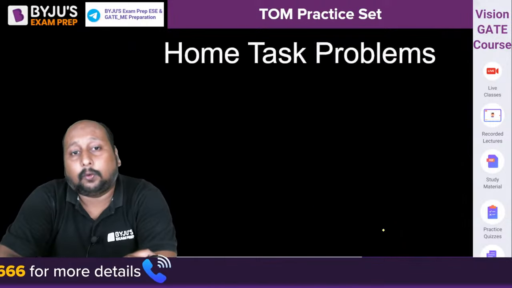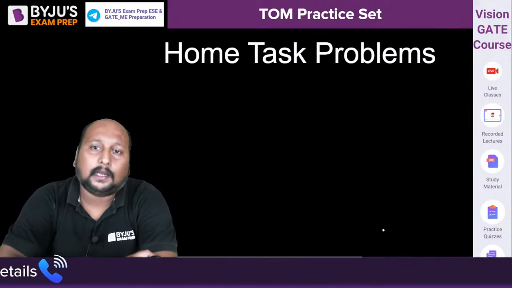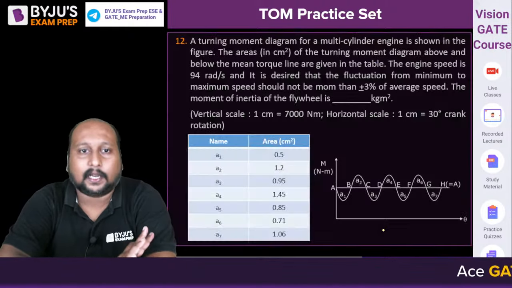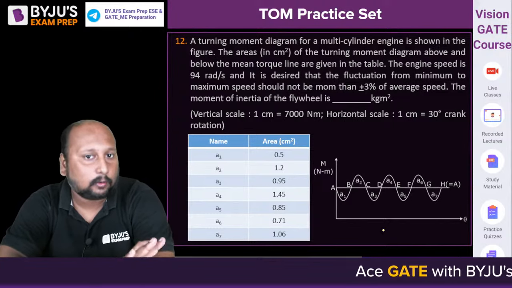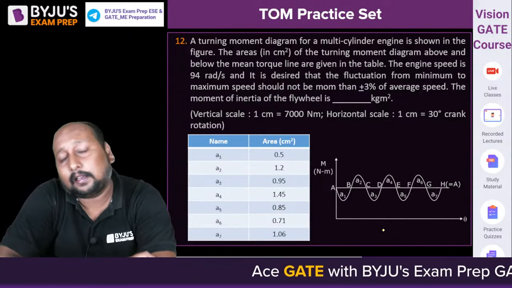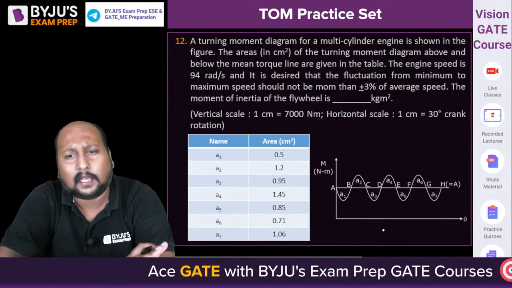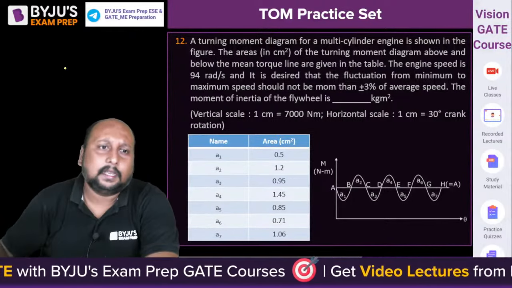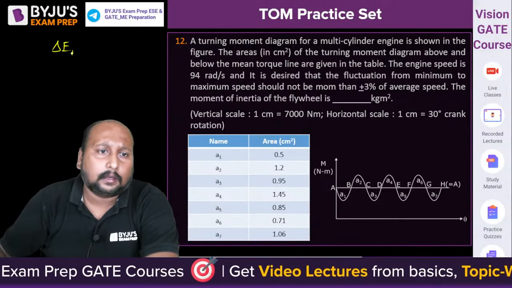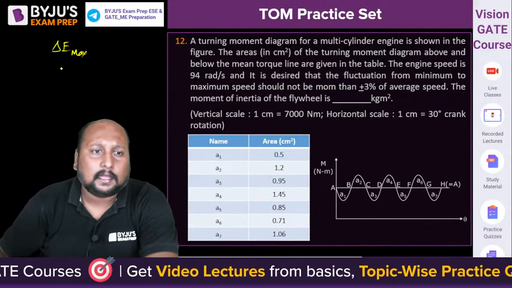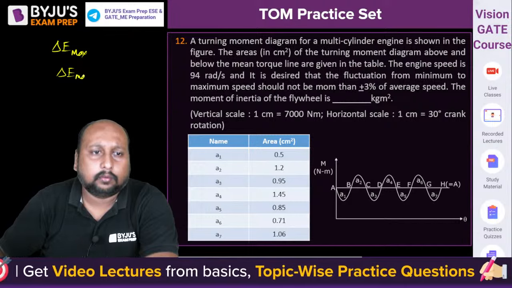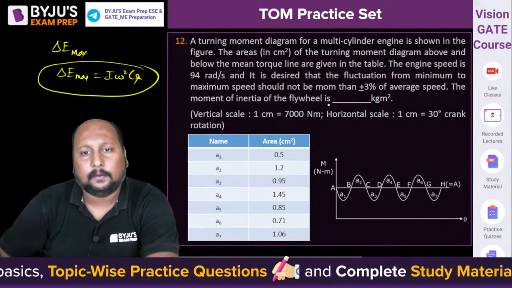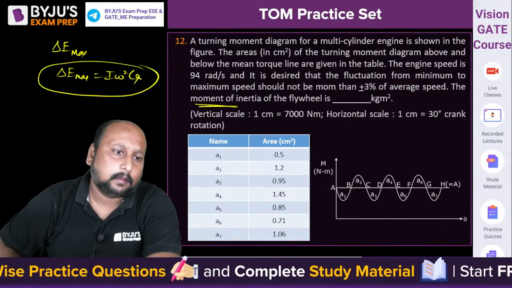Now from question number 12 onwards there are some home task problems which you have to solve at home, right? अच्छे खासे क्वेश्चंस हैं फॉर यू गाइस. वन क्वेश्चन फ्रॉम फ्लाईव्हील, मल्टी सिलेंडर फ्लाईव्हील क्वेश्चन, बहुत इजी है. स्केल को कन्वर्ट करना मत भूलेगा. You can calculate the delta E, maximum fluctuation, right, and that will also be equal to I omega square C s. वहां से you can calculate the value of I, moment of inertia, right.